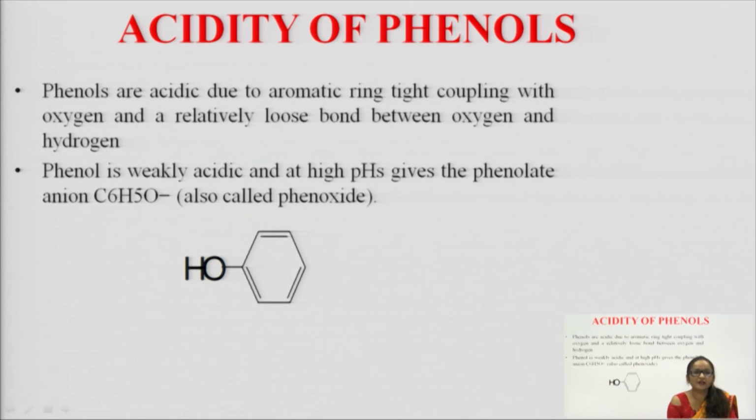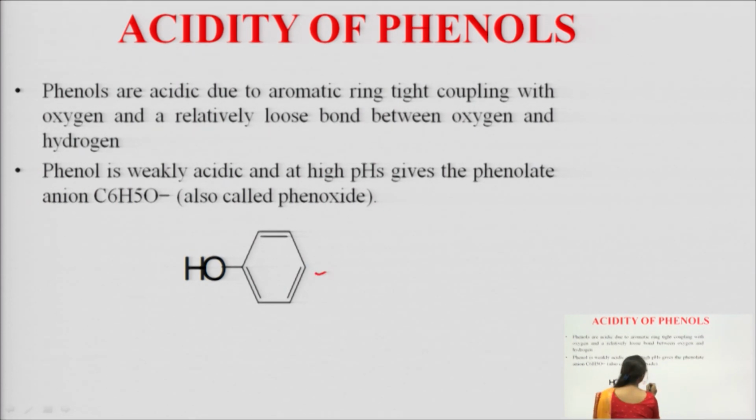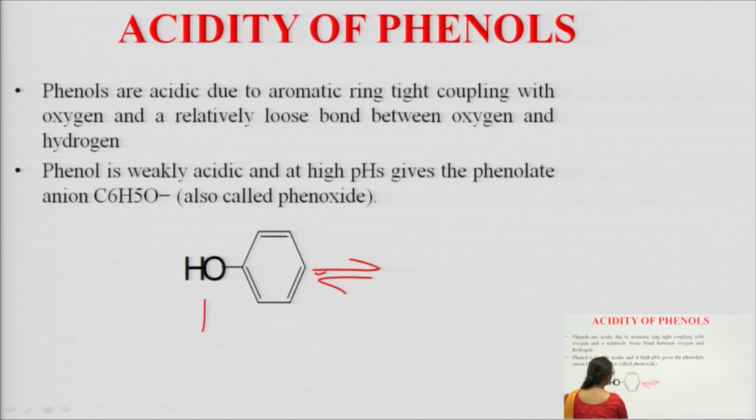Phenols are acidic. Why? Because phenols have an acidic nature. In my first lecture about phenols, we saw that when blue litmus paper is checked with phenol solution, blue litmus changes to red. That indicates that phenols are acidic in nature. This is phenol.